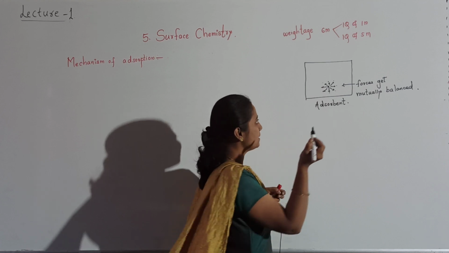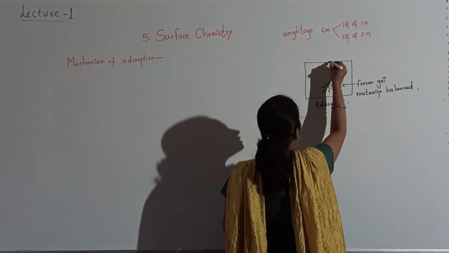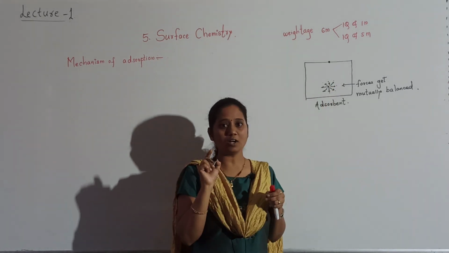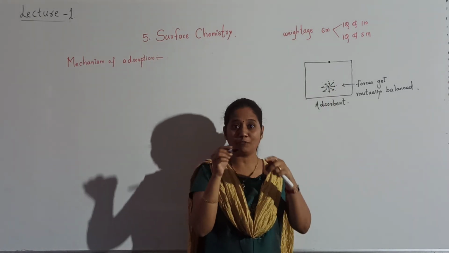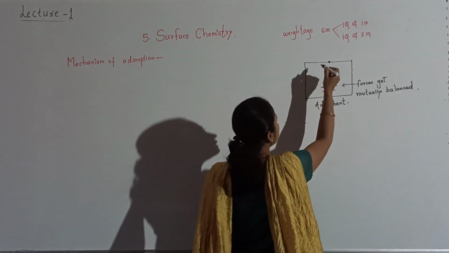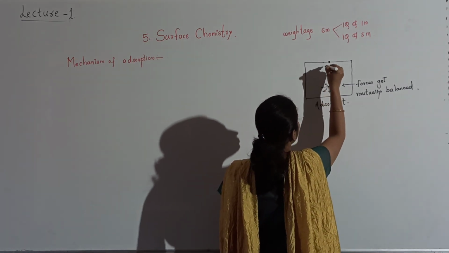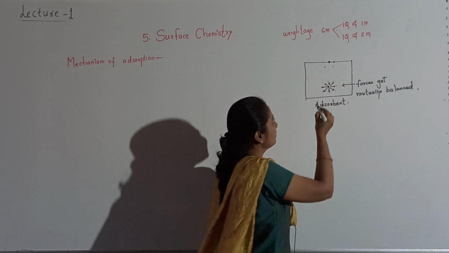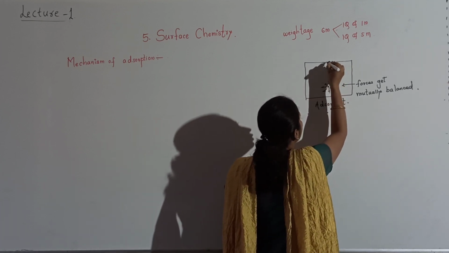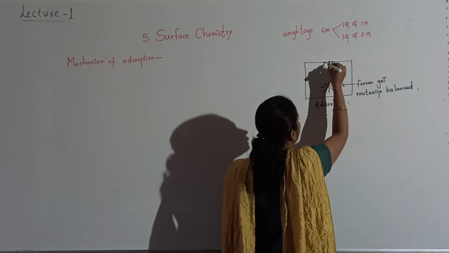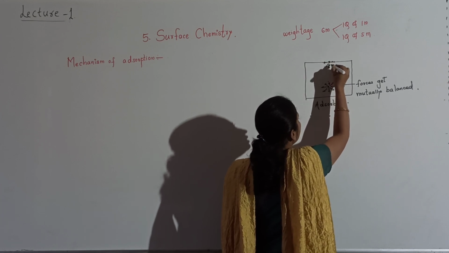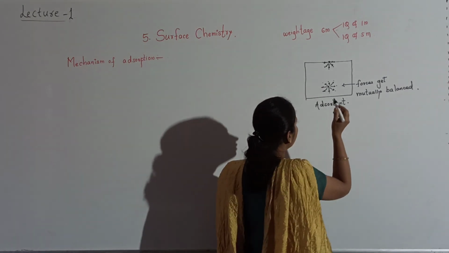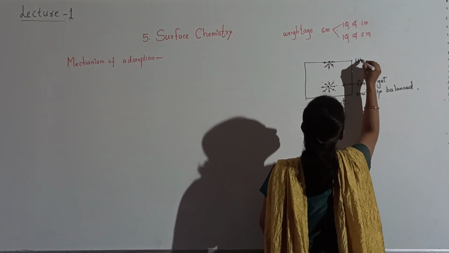But if a particle is present at the surface, what happens, students, is that it is not surrounded by atoms or molecules from all sides. You can see that atoms are present here, but no atoms are present up. Okay, so you can see that forces are unbalanced.